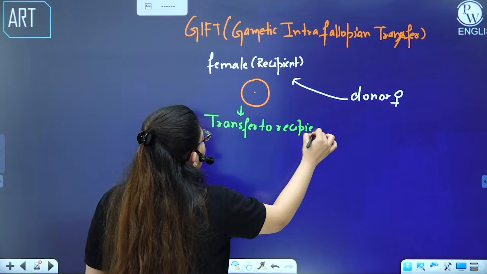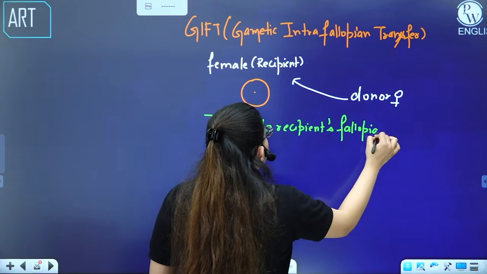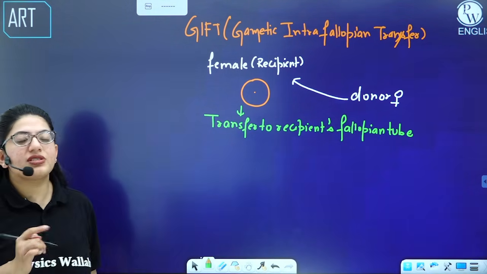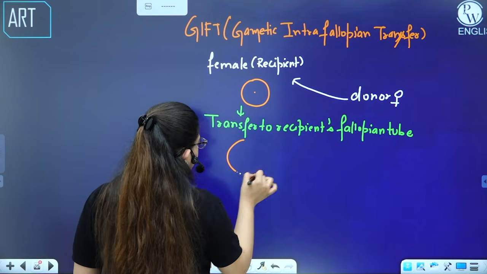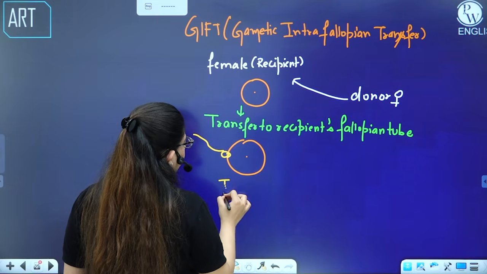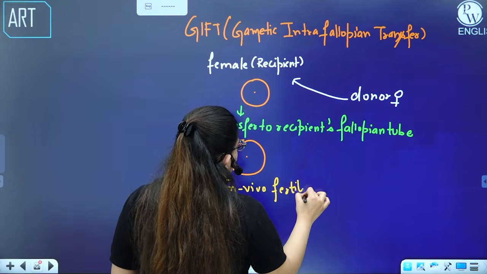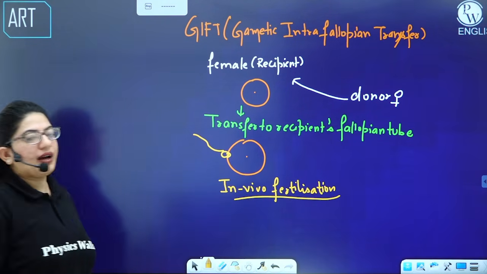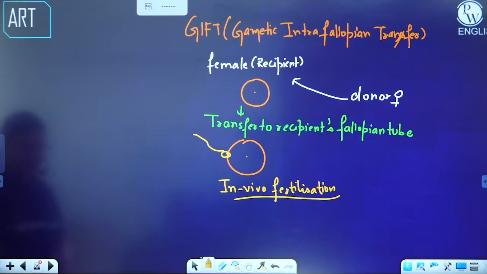Okay, and where? Fallopian tube. This fallopian tube will then receive the sperm. So then what will happen? The sperm will come, and the fertilization will take place in vivo. So this is the GIFT. What is the fundamental idea behind this? If a female cannot produce the ova, she can take it from a donor.